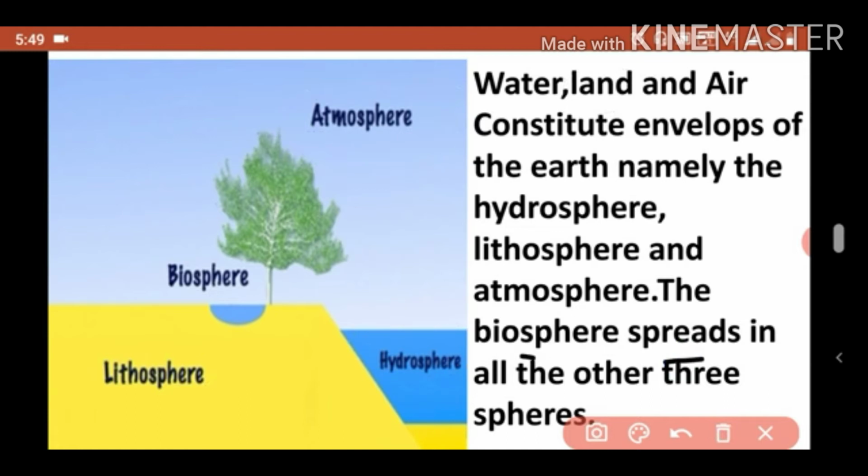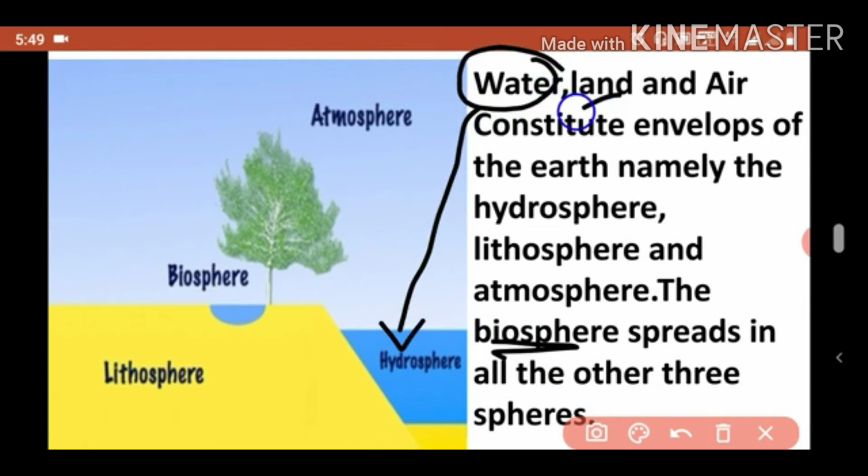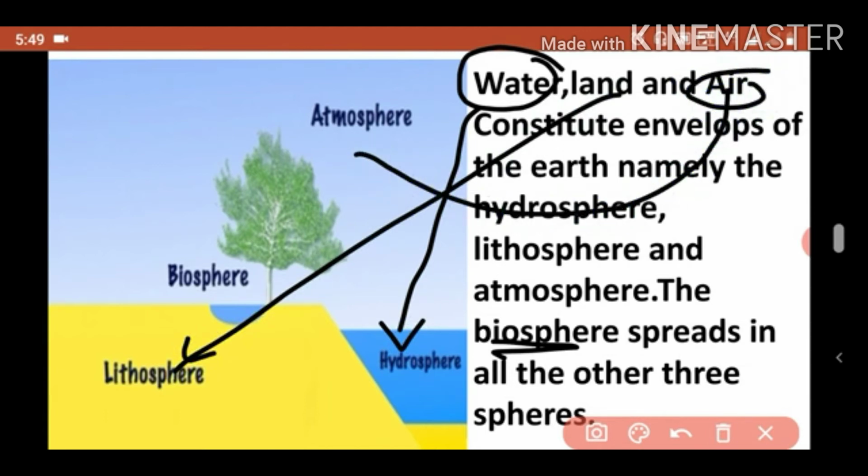Atmosphere means the part of air. The biosphere spreads in all other three spheres. Means water is called as hydrosphere, land is called as lithosphere, air is called as atmosphere.